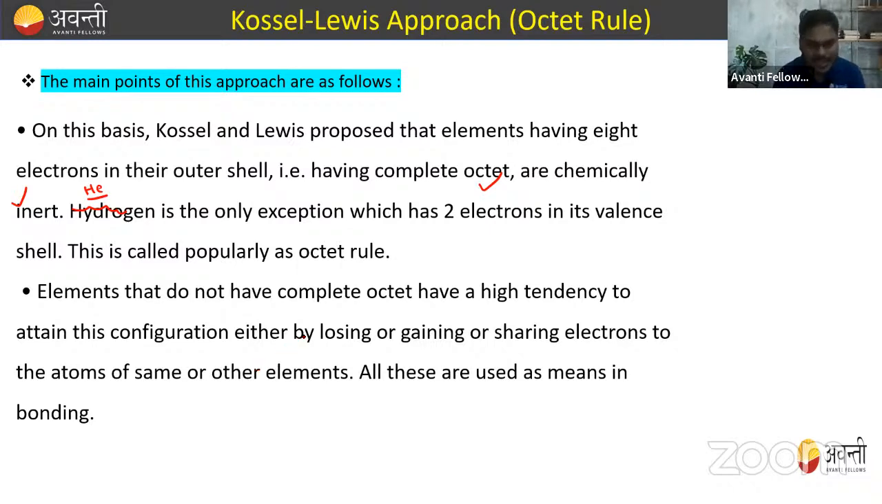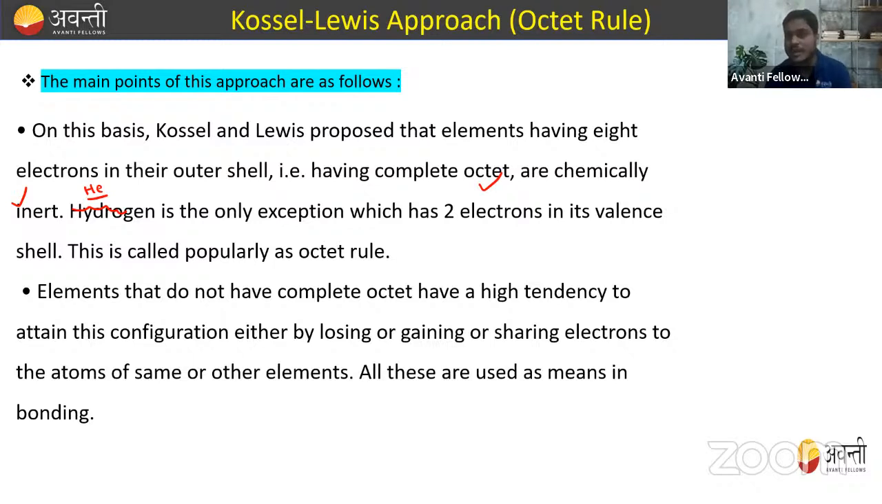Elements that do not have a complete octet have a high tendency to attain this configuration, either by losing, gaining, or sharing electrons with atoms of the same or other elements. And all these are used as means in bonding. So what you need to remember is that elements that do not have a complete octet have a high tendency to attain this configuration by losing, gaining or sharing electrons.